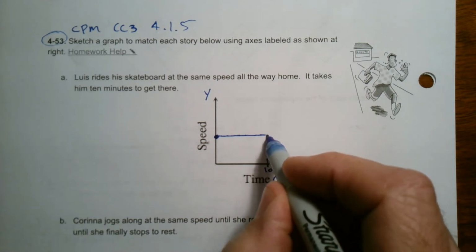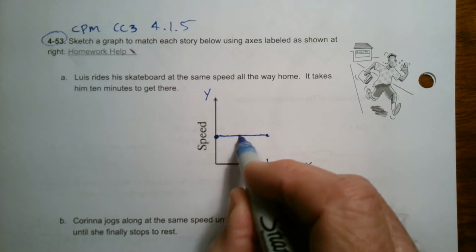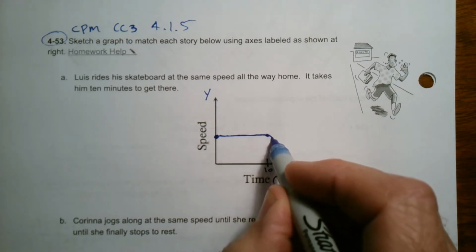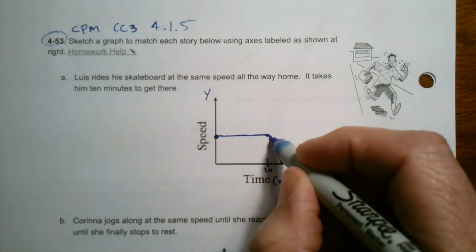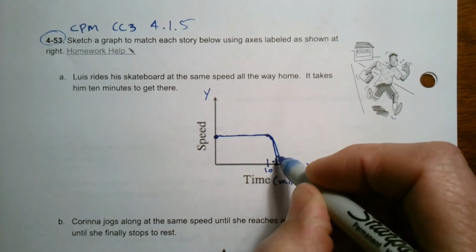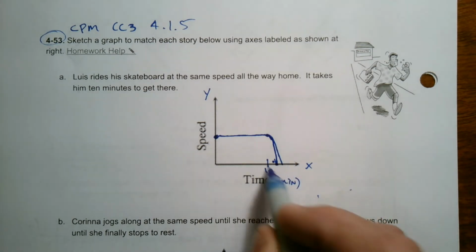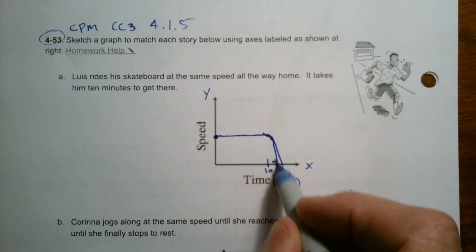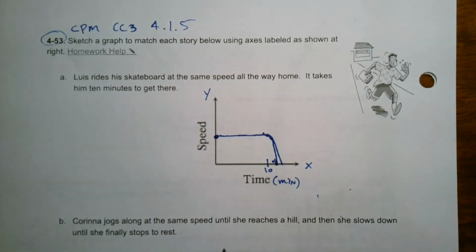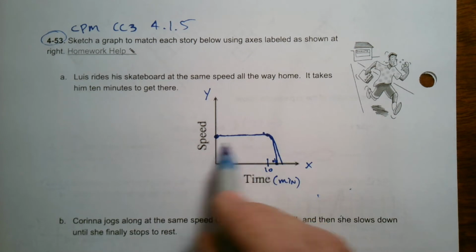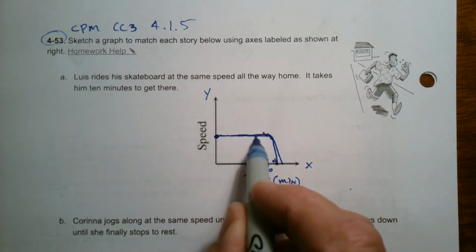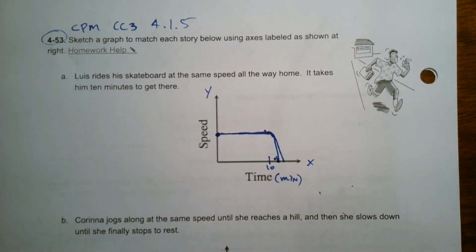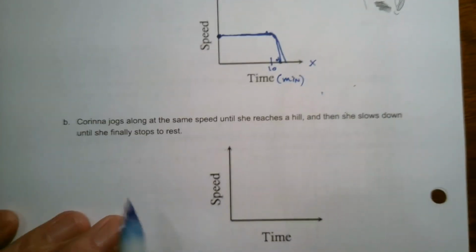So then what happens to his speed at 10 minutes? He's constant all the way until he gets home. As soon as he gets home, it slows way down and comes to a stop. And it may be actually a lot quicker than that. I should maybe drop down quicker because it doesn't take him a full minute to stop. He just comes to a stop. So it'll come down pretty quick. So there's one interpretation of that stop there. But the major thing that you've got to know is it's going to be a horizontal line because it's a constant speed.